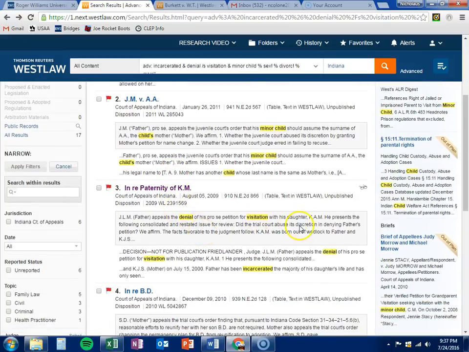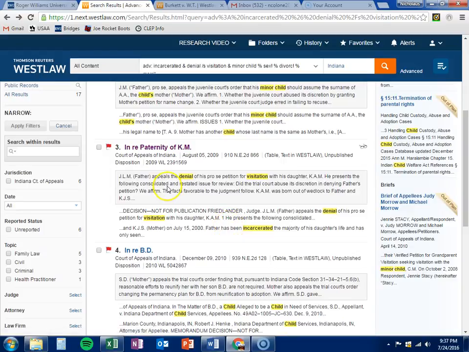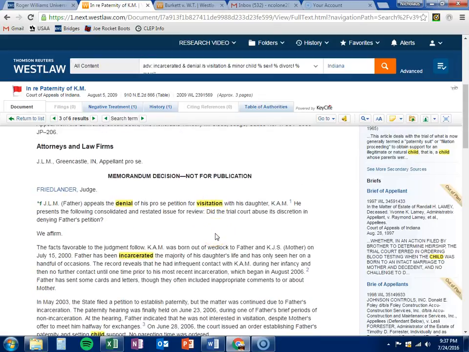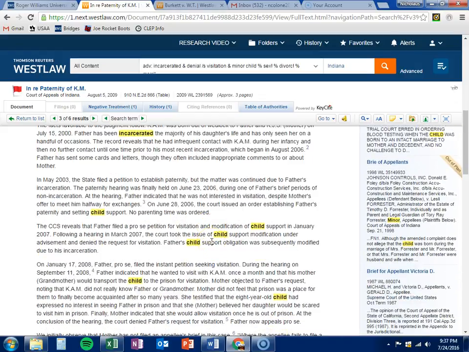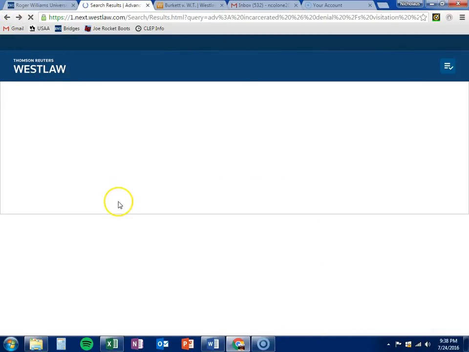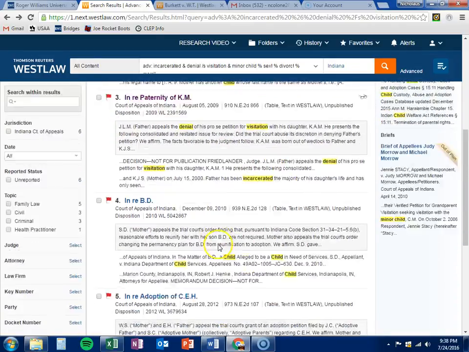Here we have visitation with his daughter. Reading through this case, it's not going to be good for our fact pattern due to the fact that this father apparently had this child out of wedlock, stopped visiting, stopped anything like that, and it looks like, if you read between the lines a little bit, that he was just trying to get visitation so he could modify his child support order. And maybe if he has visitation, he has to pay less, things like that. But he went years without talking to this child. Again, this isn't a problem because he's no longer incarcerated. So we had an issue.